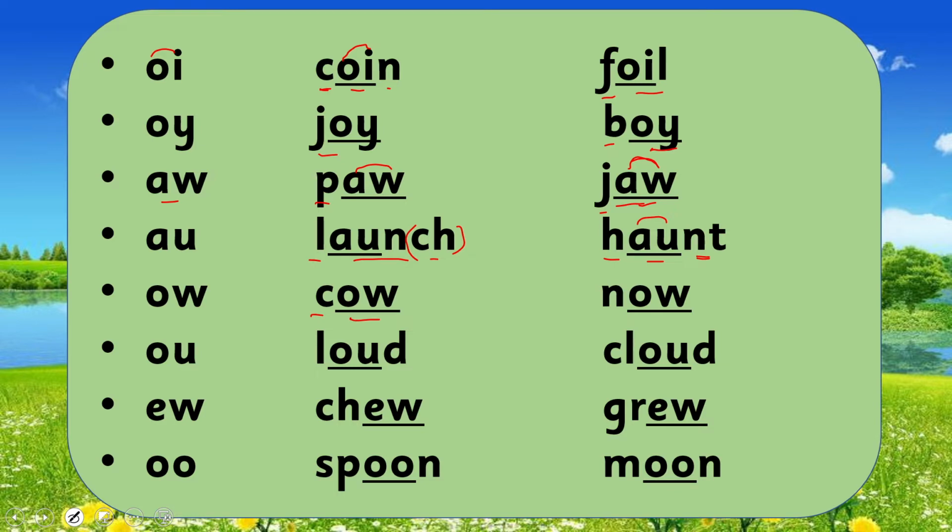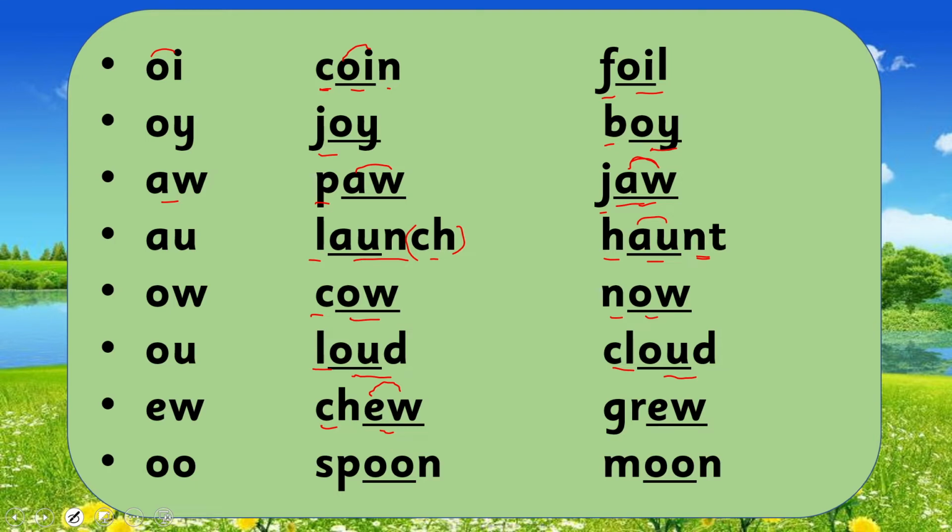Cow. Now. Look out. Loud. Cloud. Ew, chew, chew.